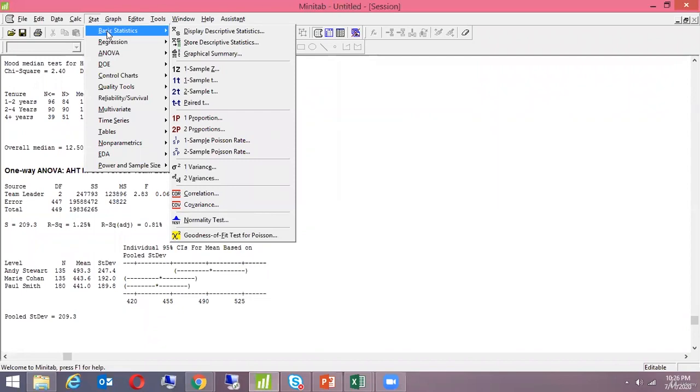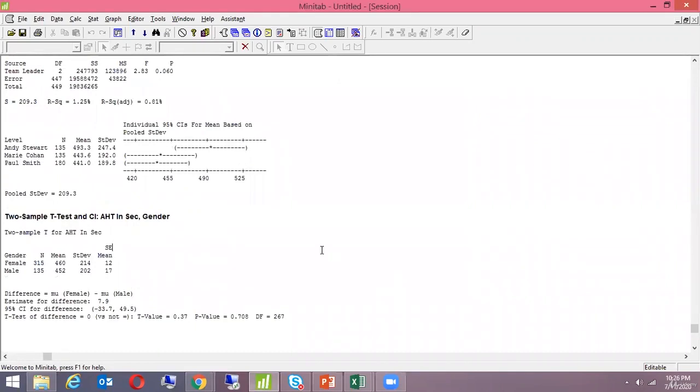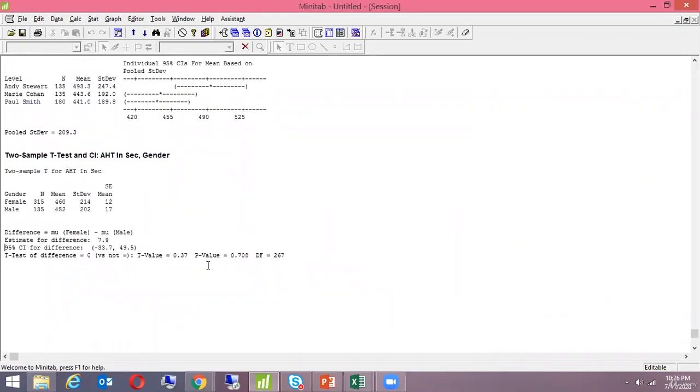The path to do two sample T is stats, basic stats, two sample T. Here in samples you would mention the continuous data that you have. In subscripts you can mention gender, because gender has two variables. Click on OK, and here the p-value again shows that there is no significant difference between the mean of male and female.